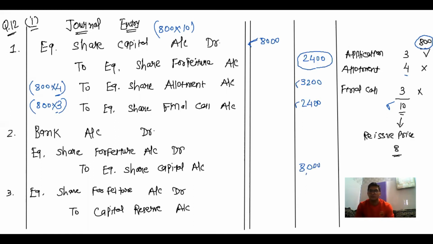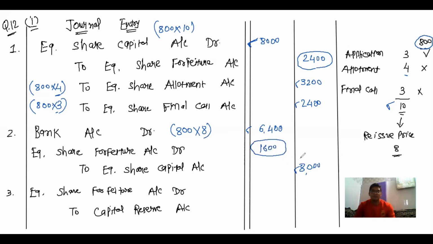out of which company reissued equity shares for 8 rupees. So 800 shares that are reissued at 8 rupees, 800 multiplied by 8, it is 6400. Once again, equity share capital debited by 8000, and the 800 equity shares that were forfeited are reissued, and company got 6400 rupees as reissue, and the difference between debit and credit comes to 1600.